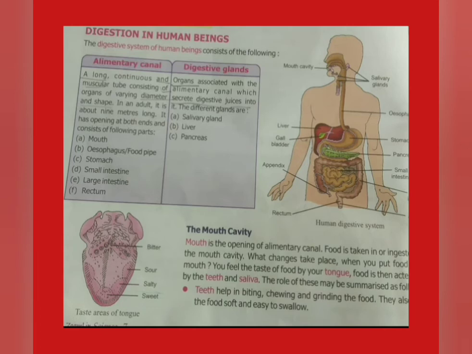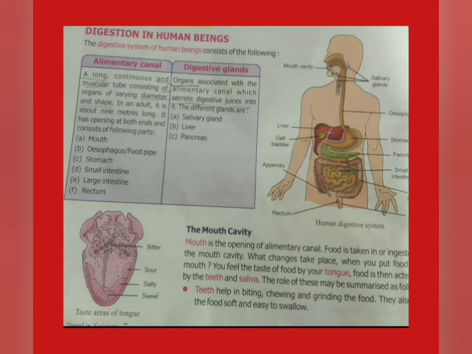Incisors: the shape of the incisor is chisel shaped, and its function is cutting and biting of the food. There are 4 in each jaw. Canines are sharp and pointed, for tearing, and there are 2 in each jaw.